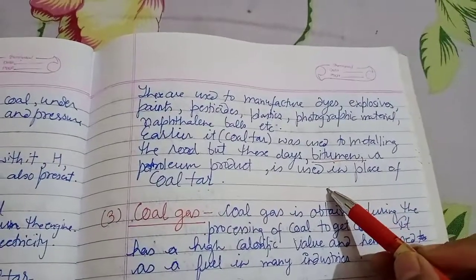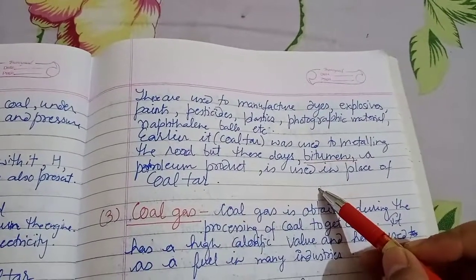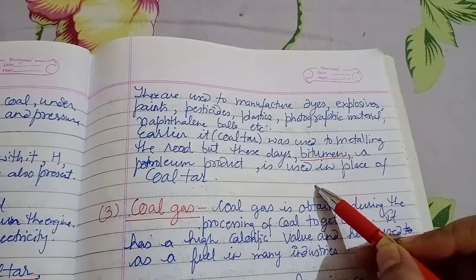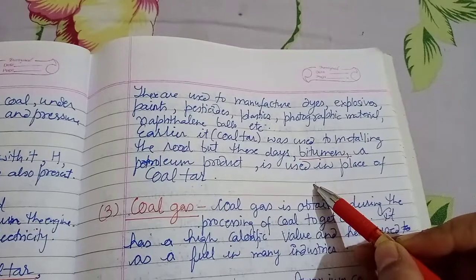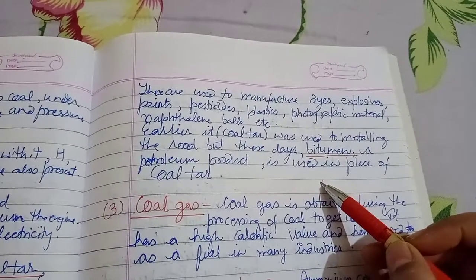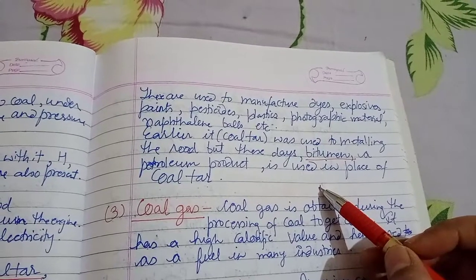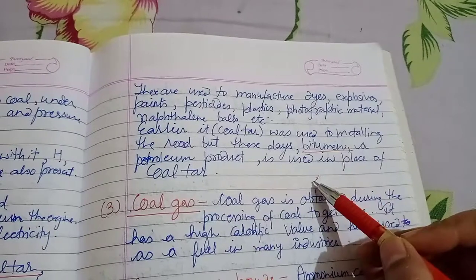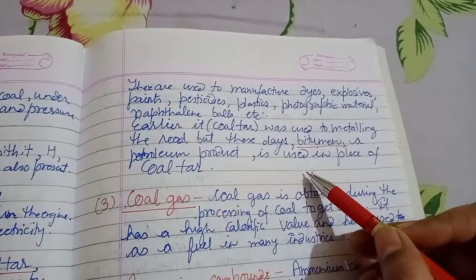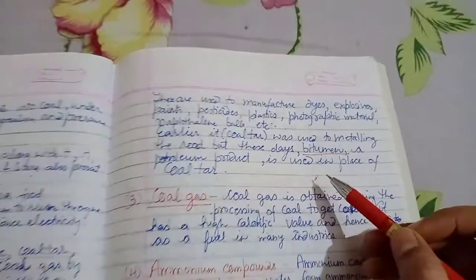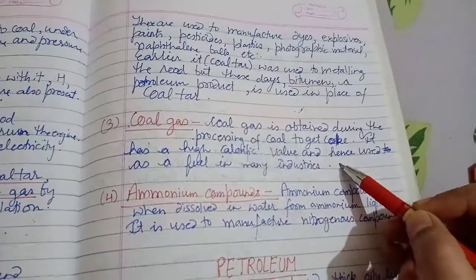These are used to manufacture dyes, explosives, paints, pesticides, plastic, photographic material, naphthalene balls, etc. Earlier, coal tar was used for metalling the road, but these days bitumen, a petroleum product, is used in place of coal tar.